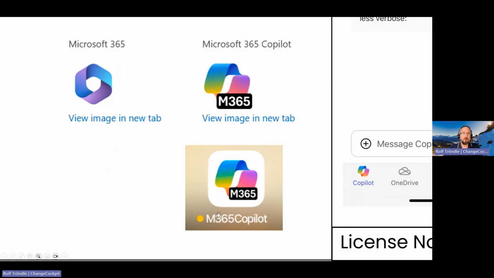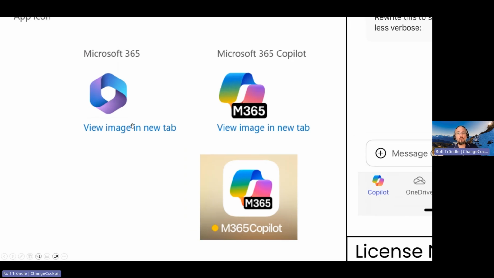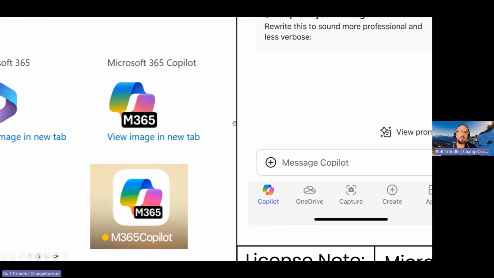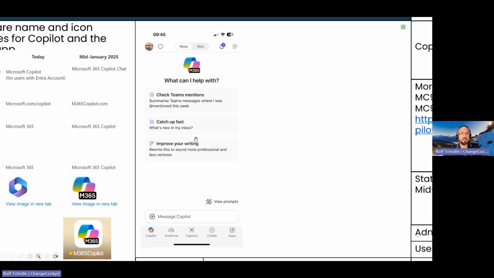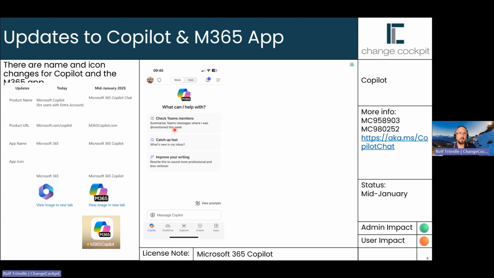The app is now named M365 Copilot, which also means if I search for Office, at least on my phone, I don't find the old Microsoft 365 Office app anymore. I need to search for Copilot to get access to this app now. And the UI also changes a bit, as shown here. So that's one of the new things which Microsoft is currently talking about regarding Copilot for free and for everyone.